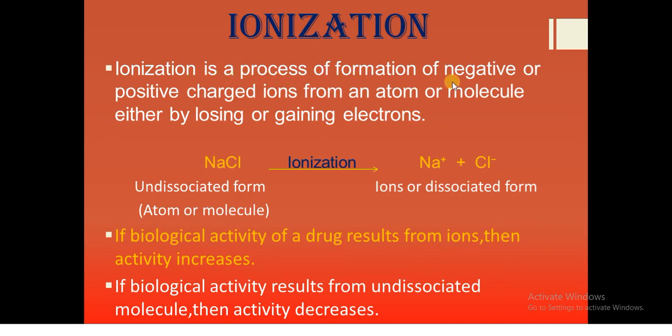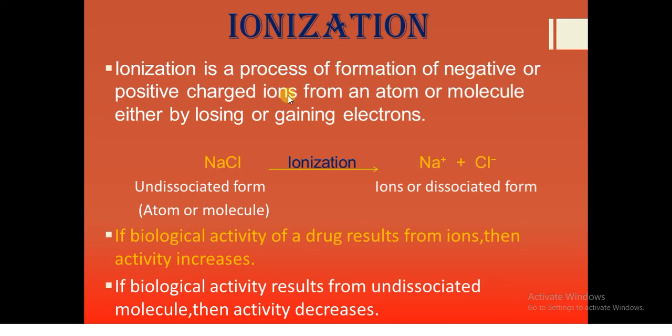Ionization. So this is the first physicochemical property which is related to the biological activity. Ionization is a process of formation of negative or positive charged ions from an atom or molecule, either by losing or gaining electrons. See here one example; by example you can understand better. Sodium chloride, NaCl, I have taken, which is the undissociated form. It is not broken into ions. So this type of form we'll call an atom or molecule.